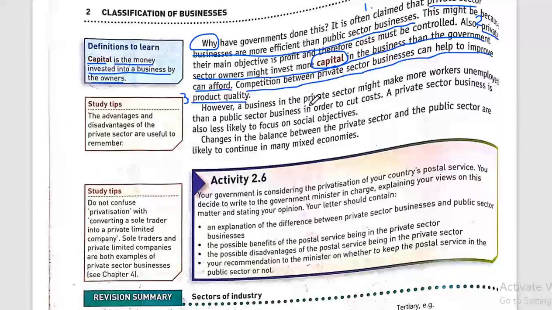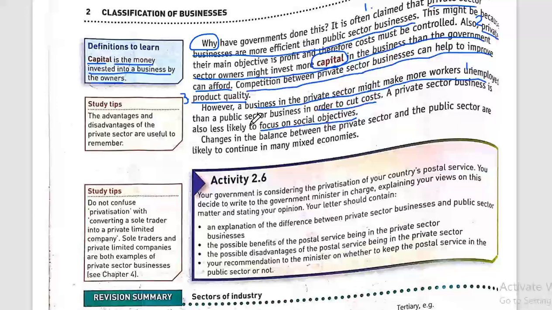One of the drawbacks or disadvantages of changing businesses from a public sector to a private sector is that some private businesses might make more workers unemployed in order to cut costs. And private sector businesses are also less likely to focus on social objectives, as the public sector does.